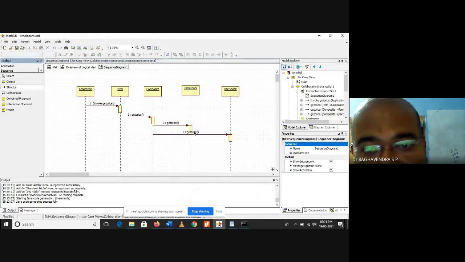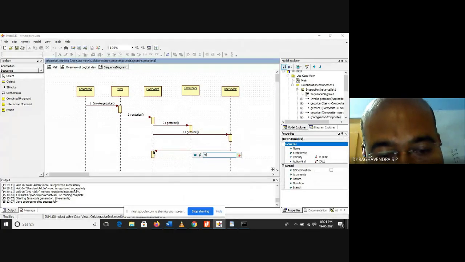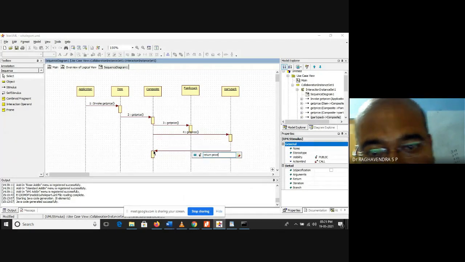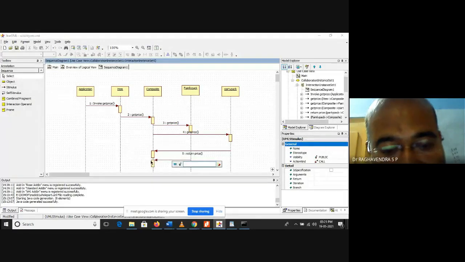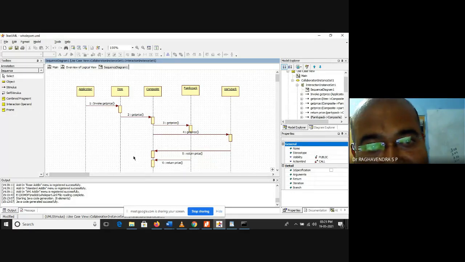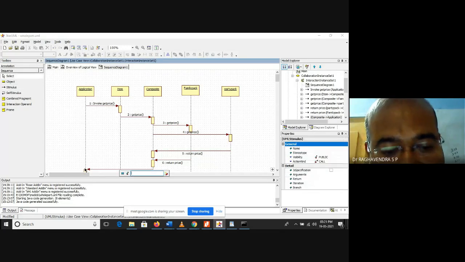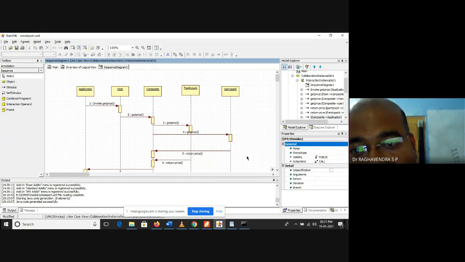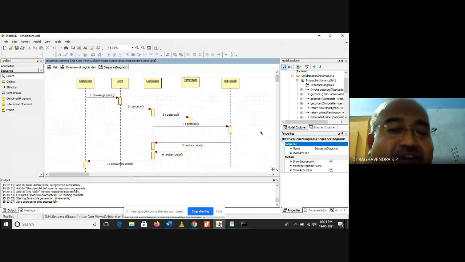Once again a stimulus: this is a return price. Then again a stimulus, return price. Then from composite to application is the discounted price. Understood? This is not for code generation or role play, it is only for understanding.